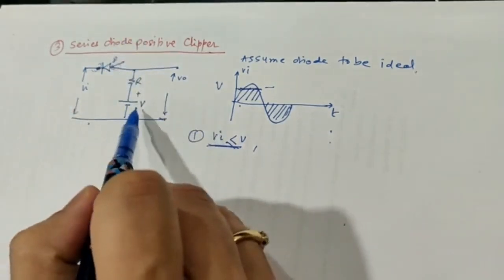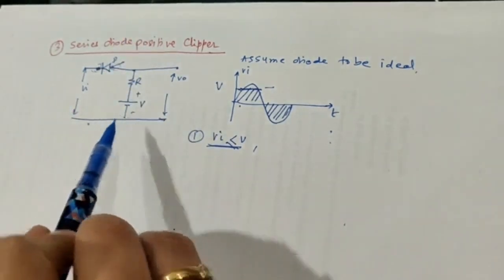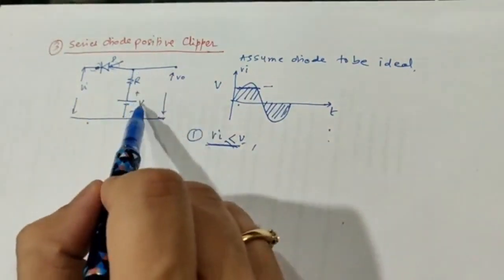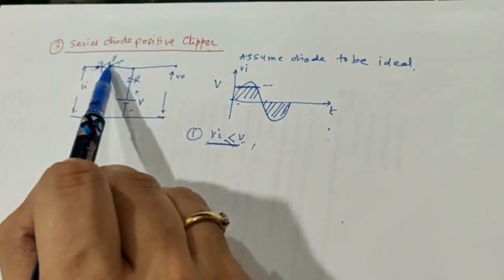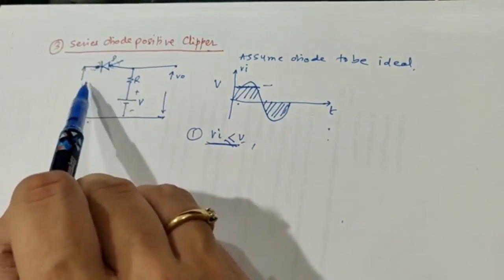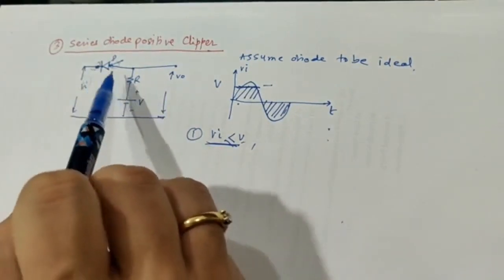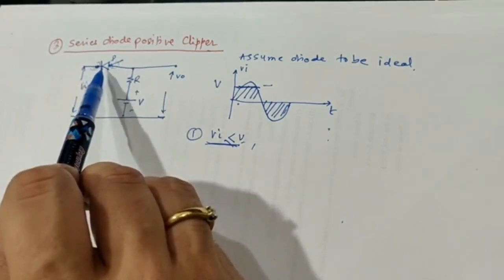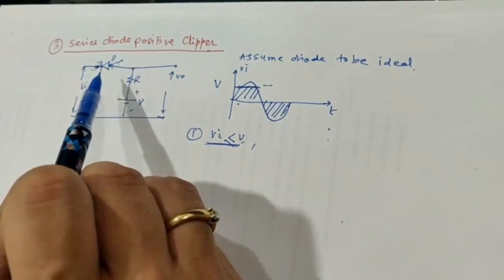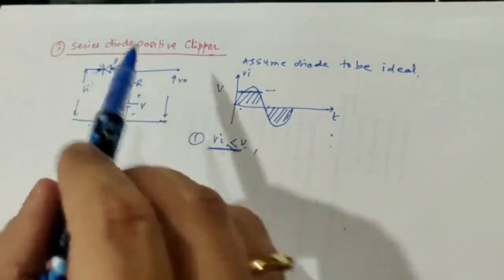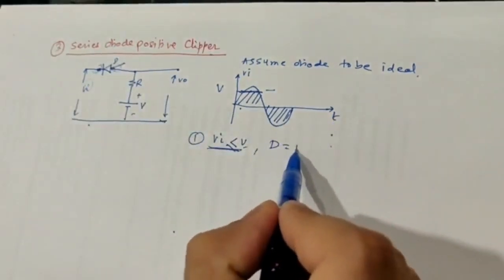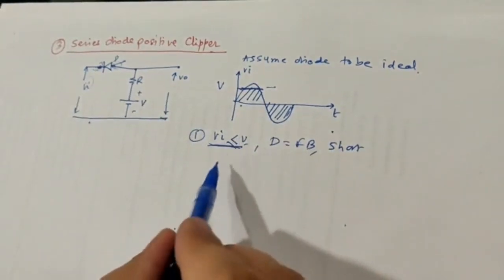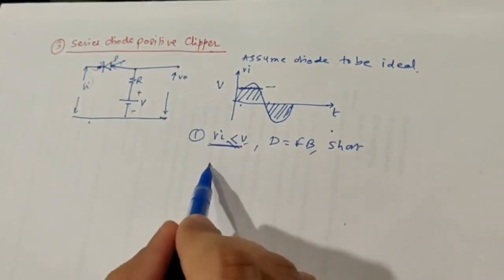Why? Because the battery voltage V is greater. The input is lesser than the battery voltage V, so V is applied to the anode and Vi is applied to the cathode. So the cathode is lower and the anode is higher, and therefore the diode will be replaced by a short circuit because the diode is in forward bias now. If the diode is in forward bias, it can be replaced by a short.